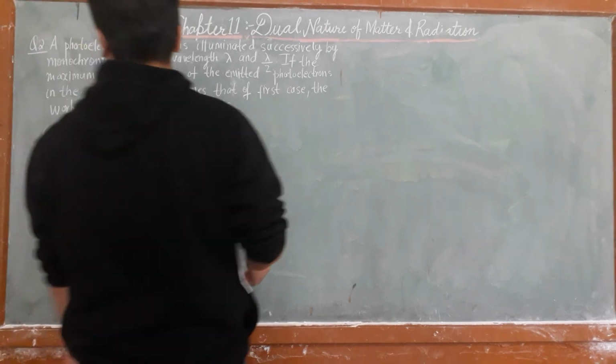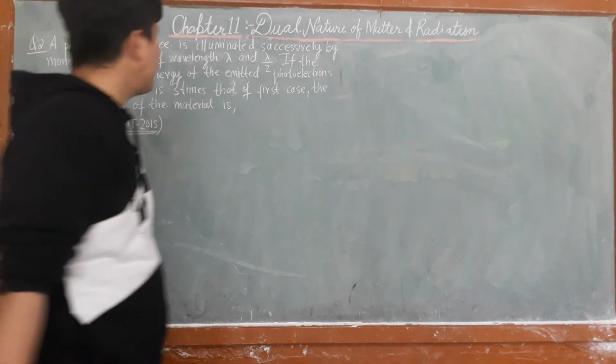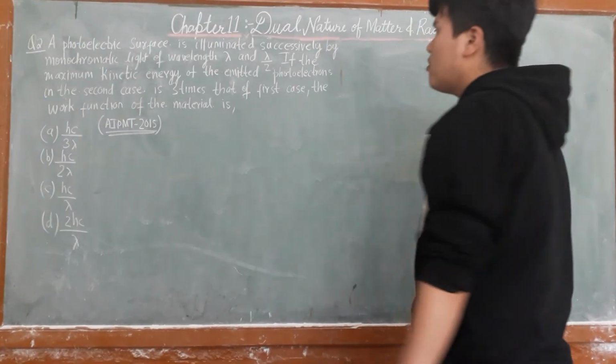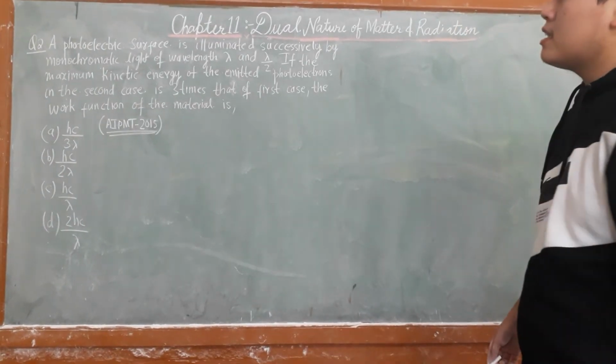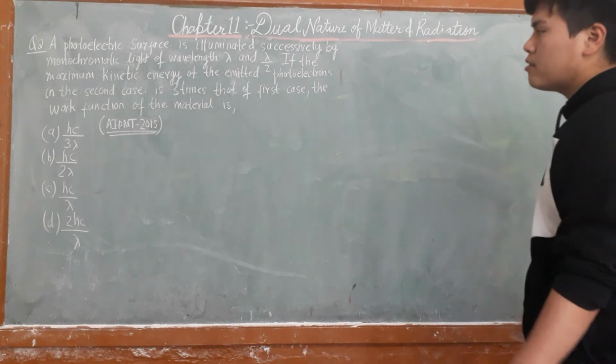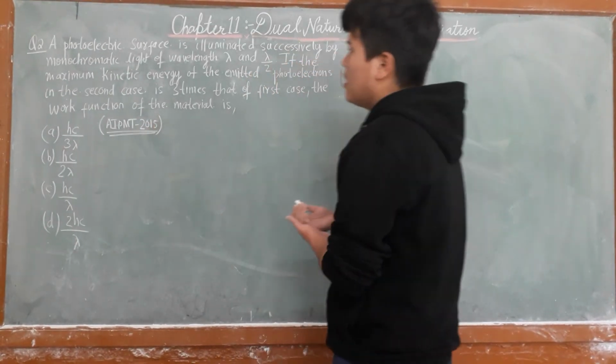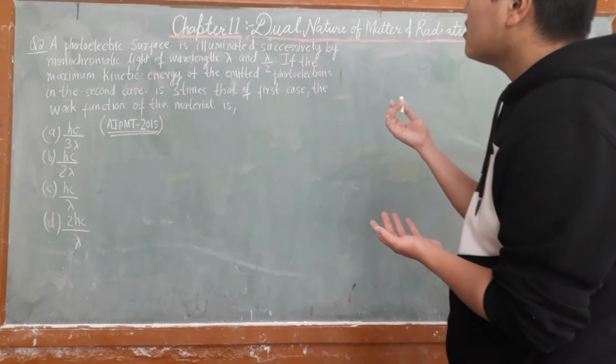Now this is the second question. A photoelectric surface is illuminated successively by monochromatic light of wavelength lambda and lambda by 2. This question was asked in All India Pre-Medical Test 2015.